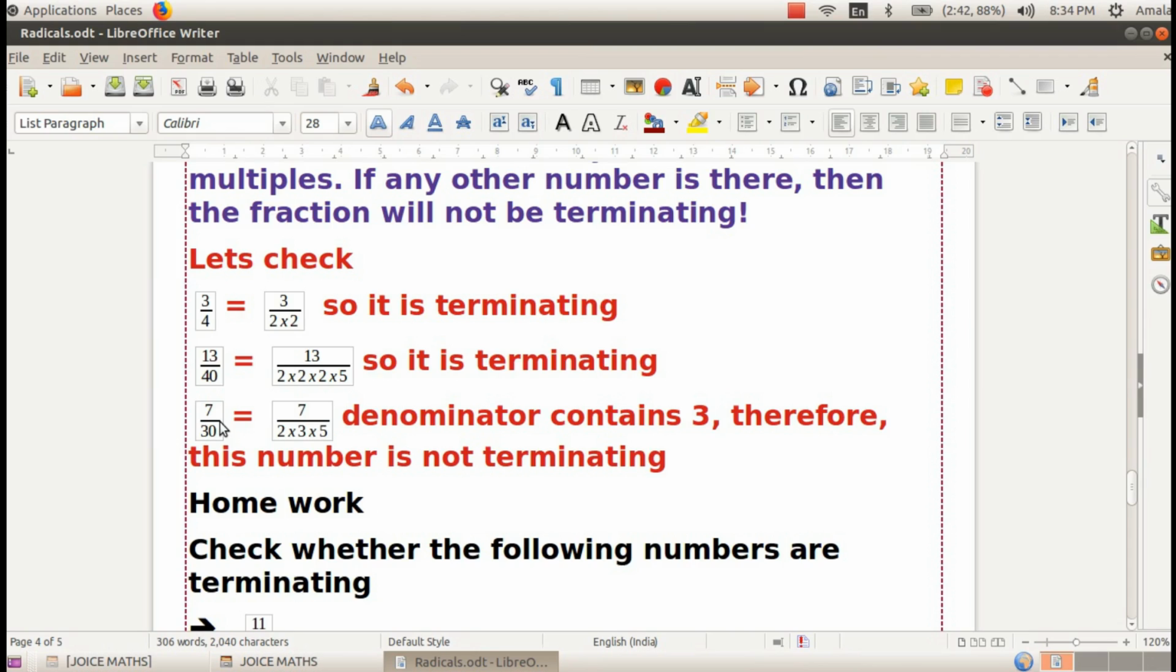But the third number, 7 by 30, is equal to 7 by 2 times 3 times 5. Here in this denominator, there is a factor other than 2 and 5: 3 is there. So this fraction is not terminating.